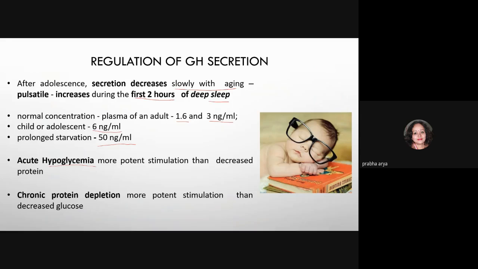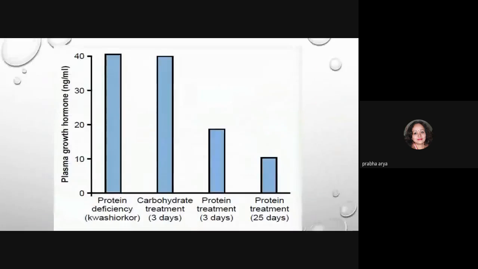Acute hypoglycemia is a more potent stimulation than decreased protein, and at the same time, chronic protein depletion is a more potent stimulation than decreased glucose. So there is a different pattern of regulation of growth hormone. Protein deficiency, which is kwashiorkor, can increase the concentration of growth hormone.